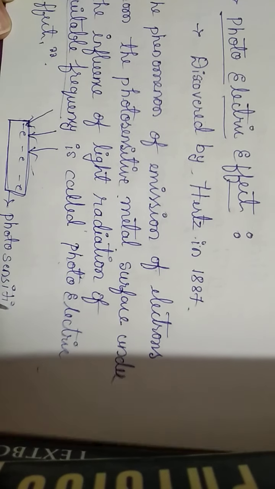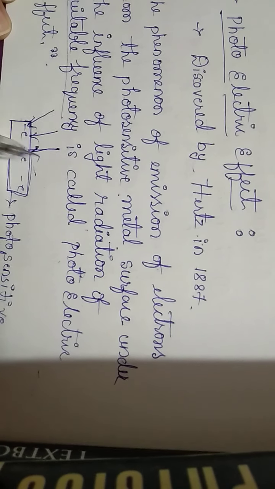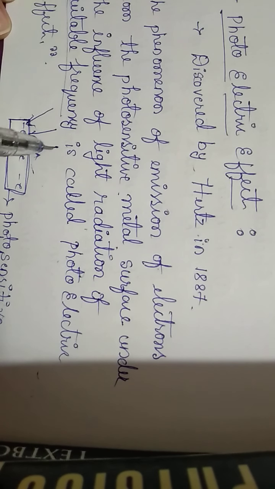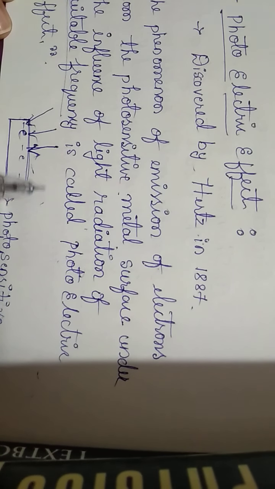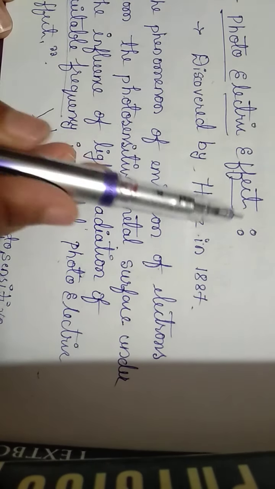The light radiation falls with suitable frequency so that these electrons gain energy from that light radiation and eject from the metallic surface. This process is called photoelectric effect.